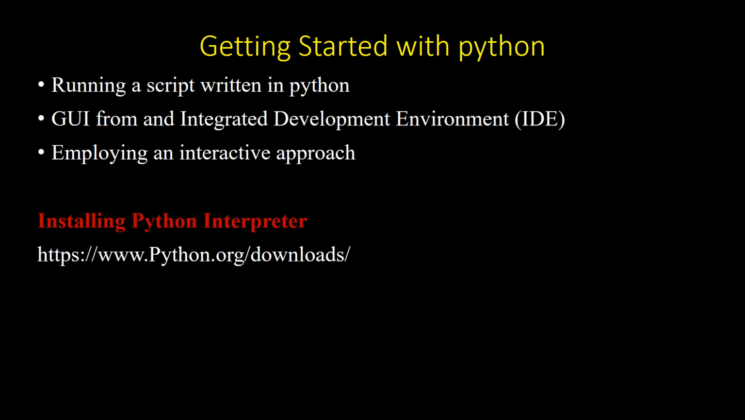Then, for installing the Python interpreter, we can download it from www.python.org/download. From there we can select the OS, whether you are going to install it for Linux or for Windows. So choose the particular OS, download it, and follow the steps required for the installation.